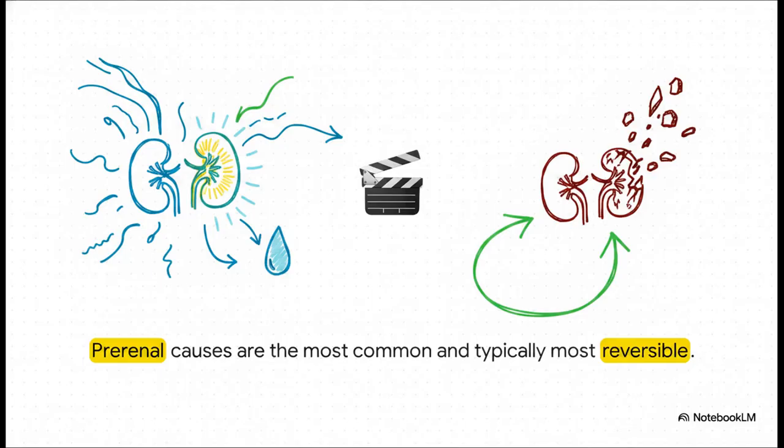An incredible takeaway here is that prerenal causes are both the most common and typically the most reversible. The core concept of AKI is that it's sudden and often reversible. If you restore the kidney's blood flow quickly enough, say by treating the underlying dehydration, the kidney function tends to recover completely before any permanent cell death occurs.